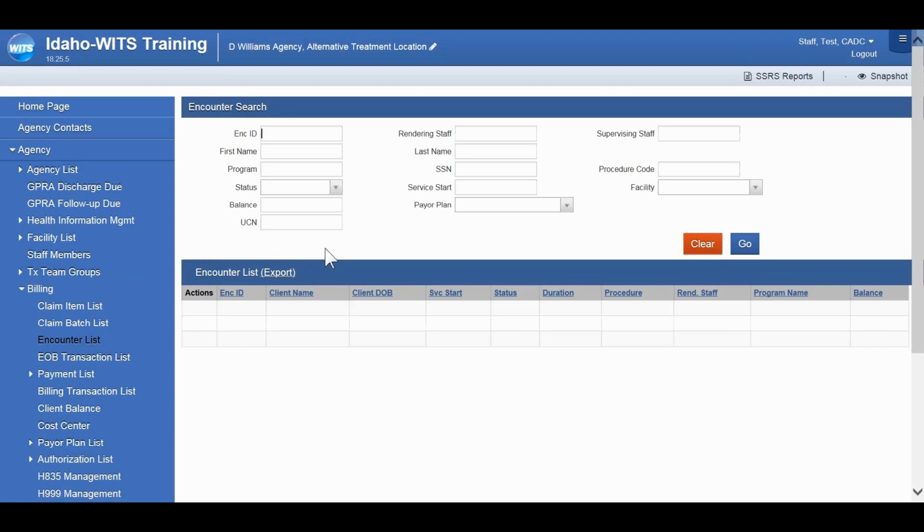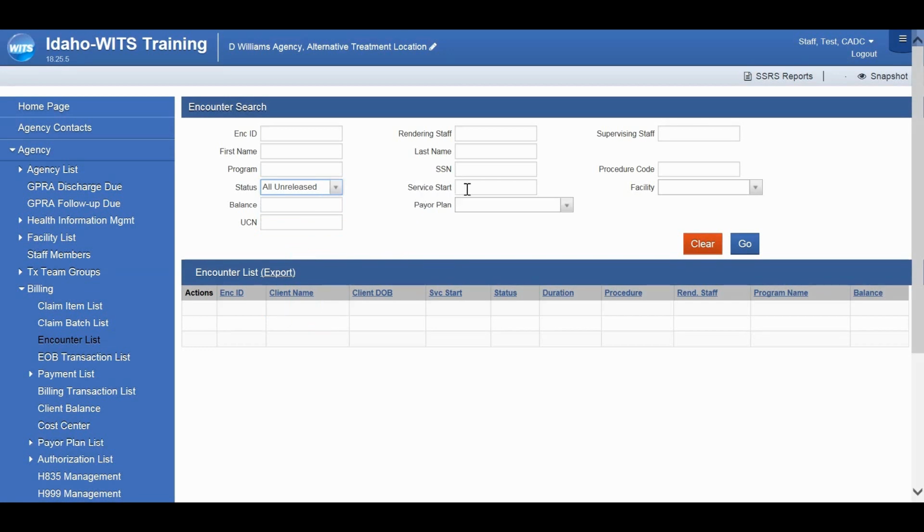As with many of the search areas within WITS, you'll be greeted with a number of fields that you can populate with information. Here you can look for first name, last name, Social Security, a particular payer plan, an encounter number specifically. You can also select the status. You have a number of options here. If you select all unreleased, it will display any unreleased encounters.